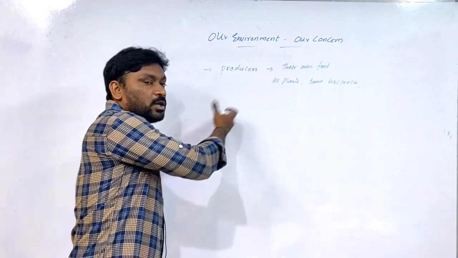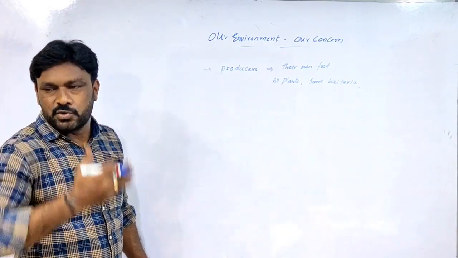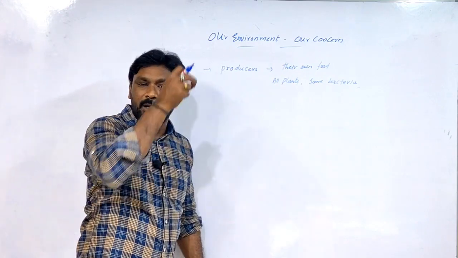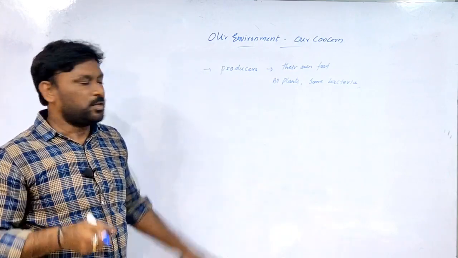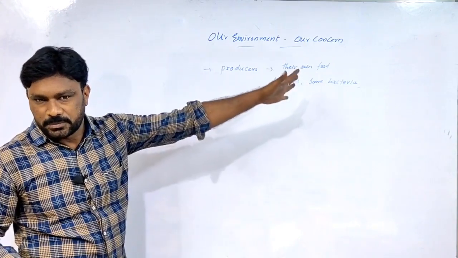They not only prepare their own food, they also form food for the other organisms. So directly or indirectly they depend on abiotic components. In the presence of sunlight, they prepare their own food in the process called photosynthesis.